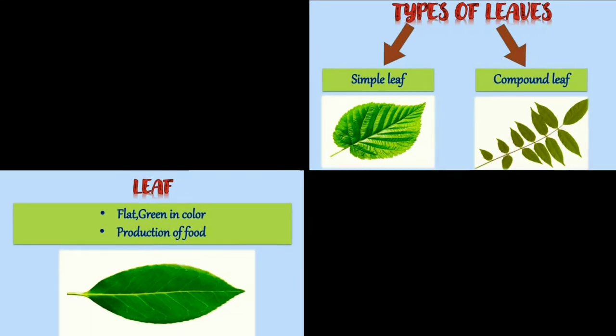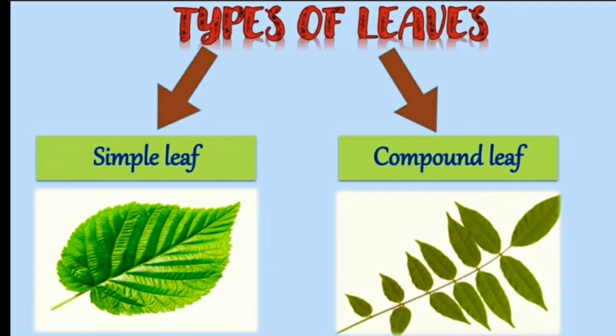So leaves are mainly of two types, a simple leaf and a compound leaf. A simple leaf is just one leaf, okay? And in a compound leaf, there are many leaflets. So therefore, it is known as a compound leaf. An example of a simple leaf is hibiscus and of a compound leaf is rose.